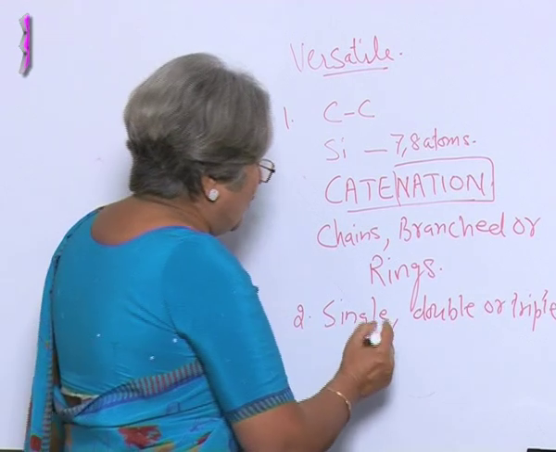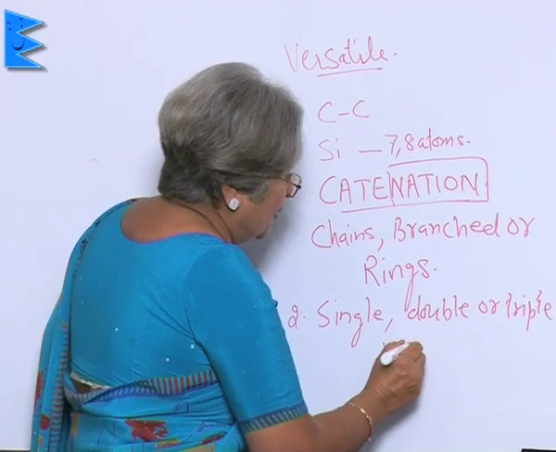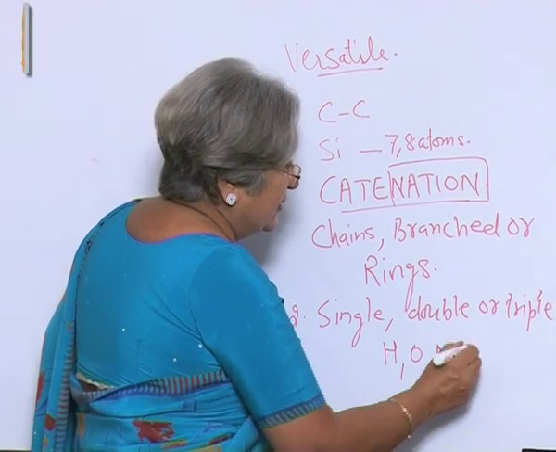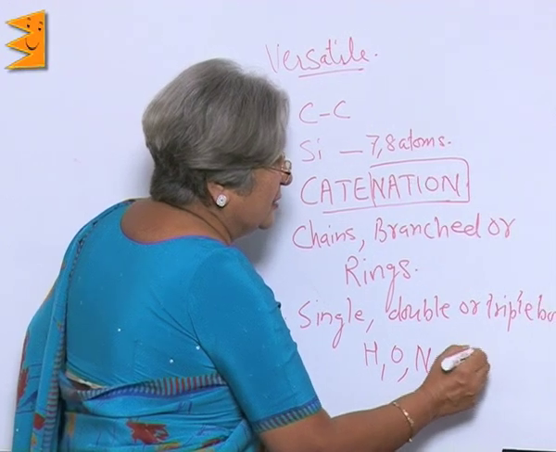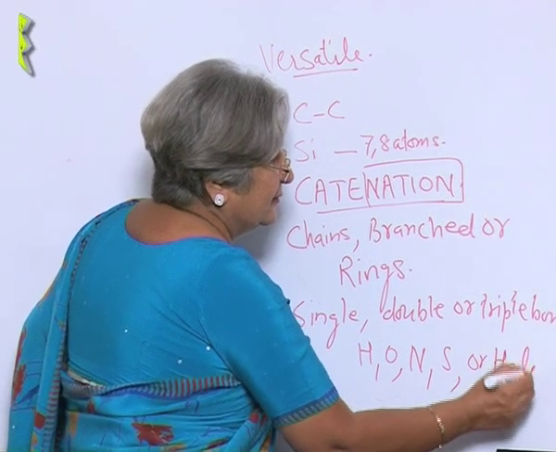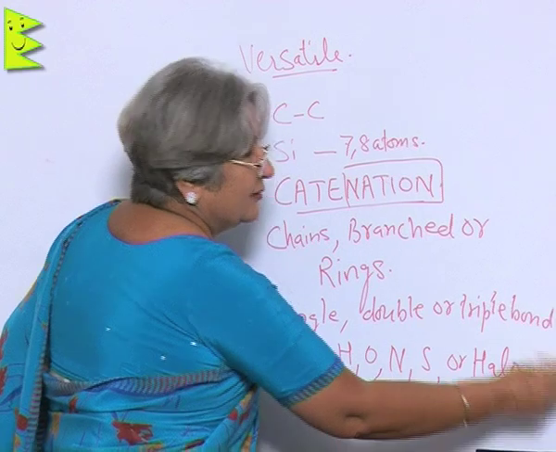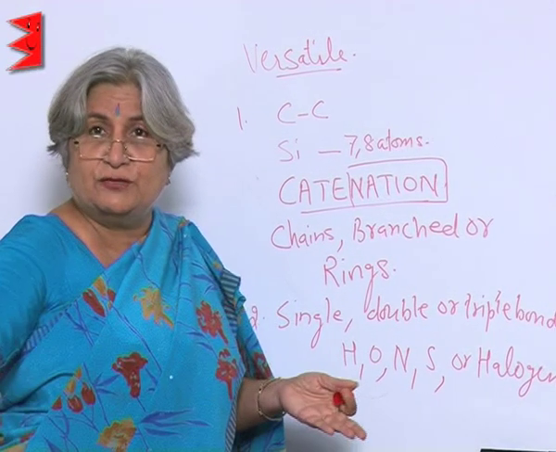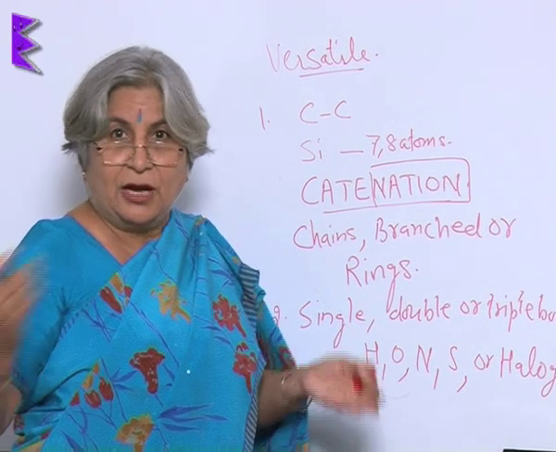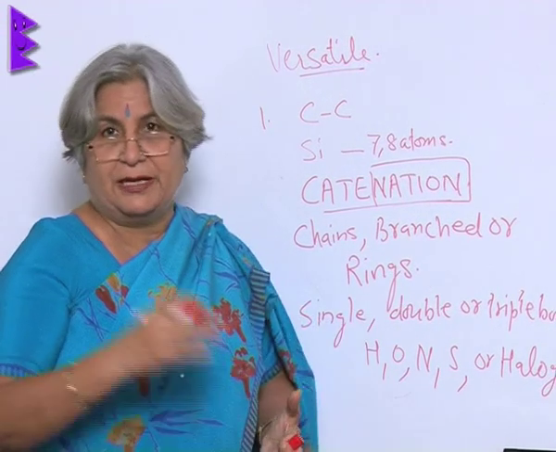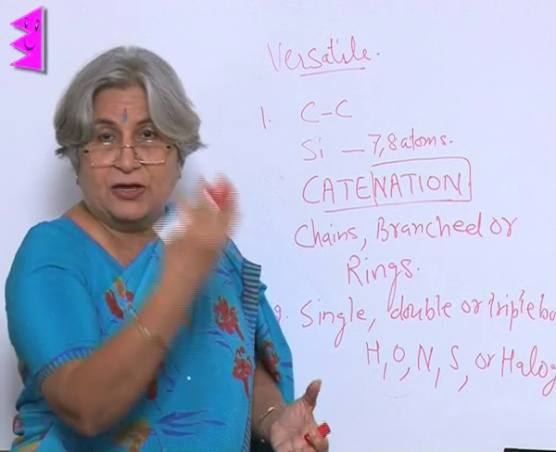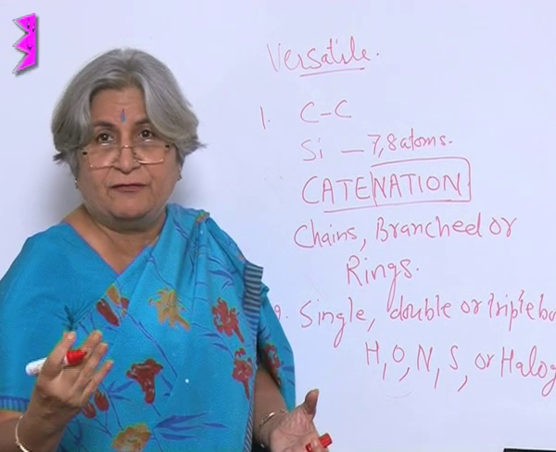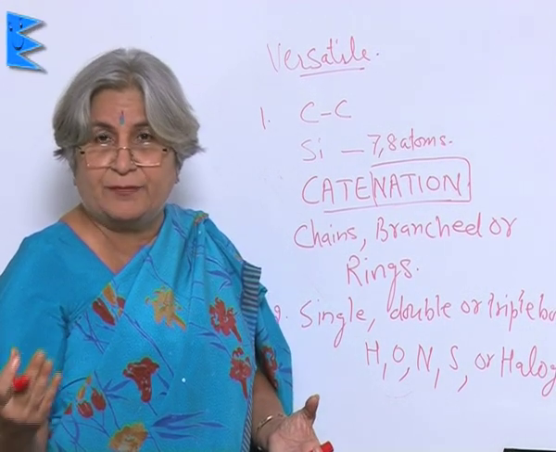So, it can form bonds with hydrogen, oxygen, nitrogen, sulfur or halogens also. And as a result, you can understand why there is such a huge variety of compounds. Carbon can combine with carbon, with hydrogen, oxygen, nitrogen, sulfur, and halogens like chlorine and bromine.